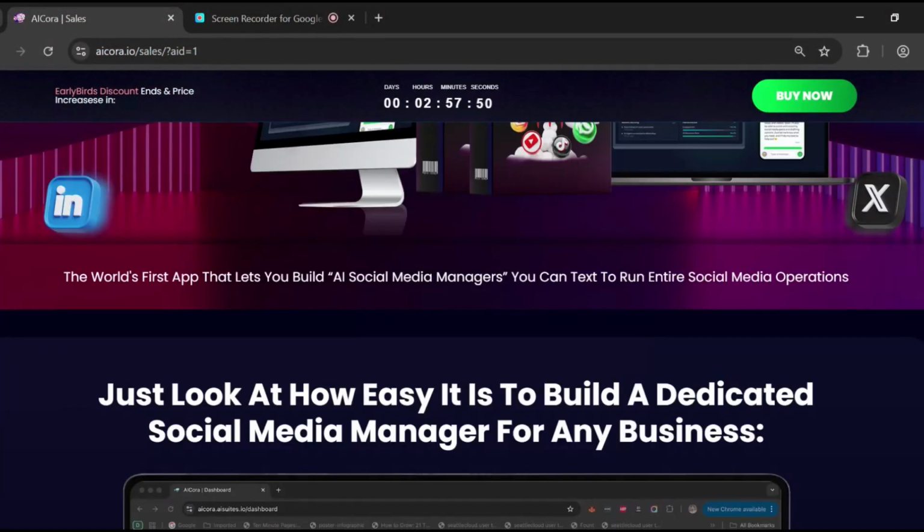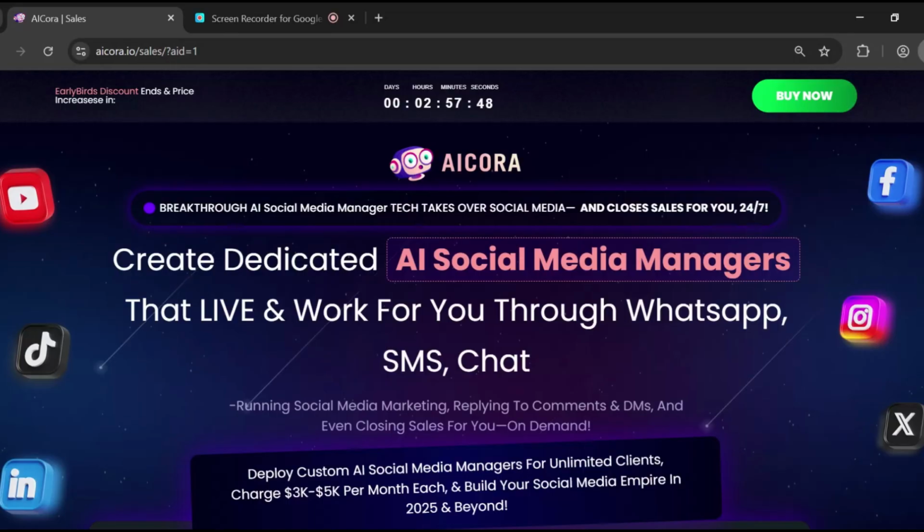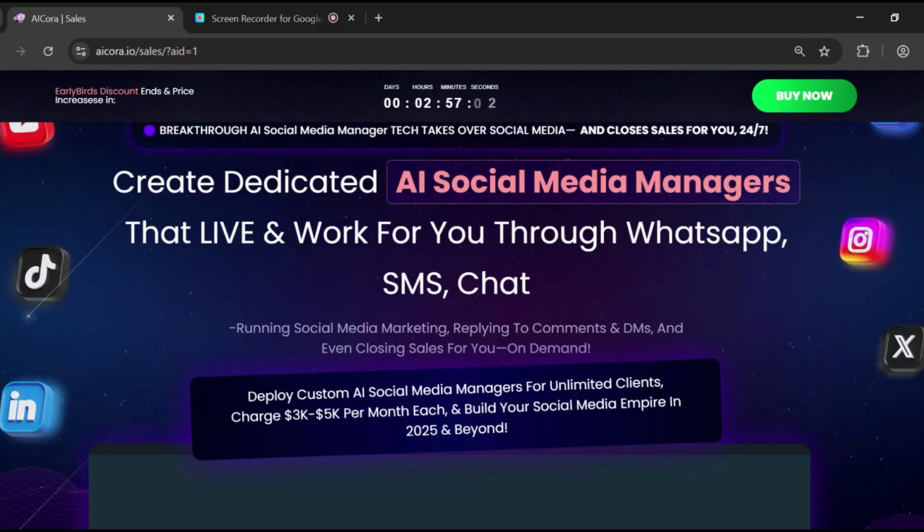Today, I'm showing you a tool that lets you chat with your own AI social media manager. You just give it tasks through chat, and it does everything for you, replying to followers, creating posts, scheduling content, even analyzing results. It's called AI Corora, and it basically gives you a 24/7 intelligent manager running your social media automatically.